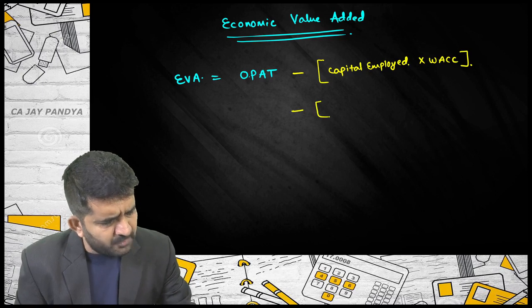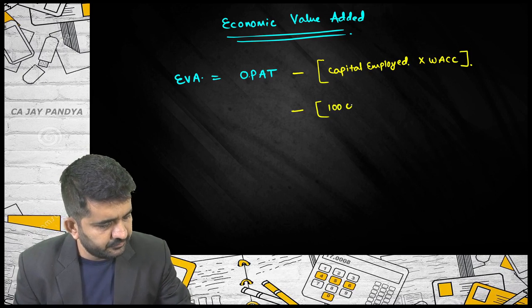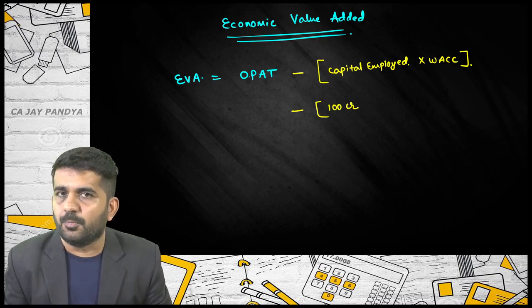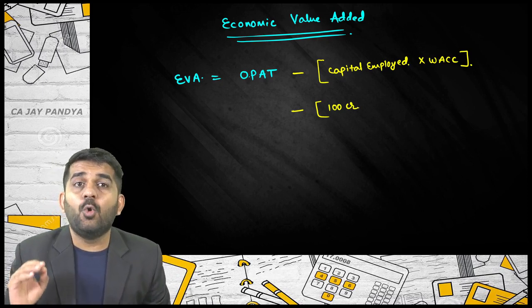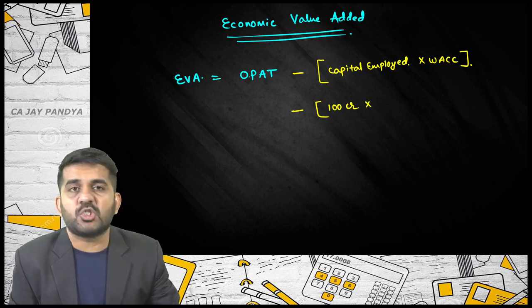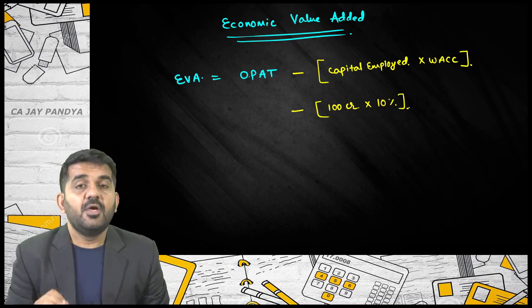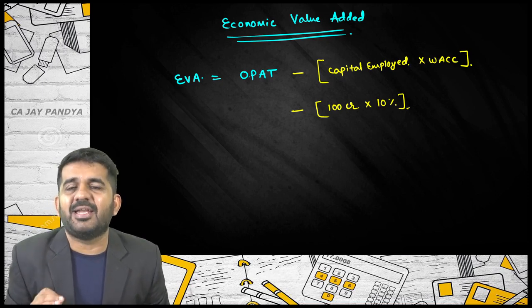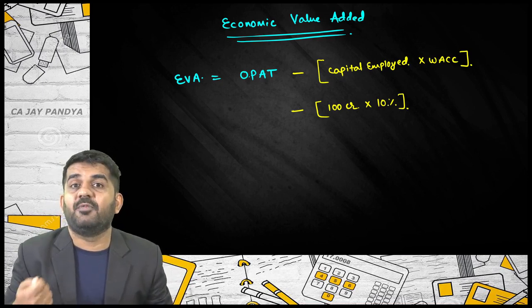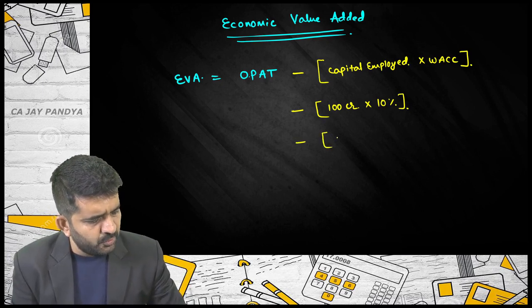First, suppose my company's total capital employed is 100 crore rupees. So the total amount invested in the business is 100 crore rupees. My Ko, the weighted average cost of capital or overall cost of capital, is 10%. Now what does this mean? Whenever my company borrows 100 rupees, 10 rupees is the cost. This is nothing but Ko, the weighted average cost of capital. So what will be the answer of this? It is 10 crore.